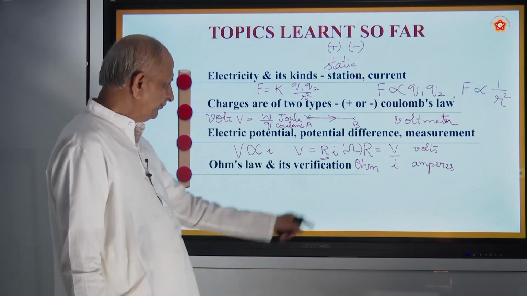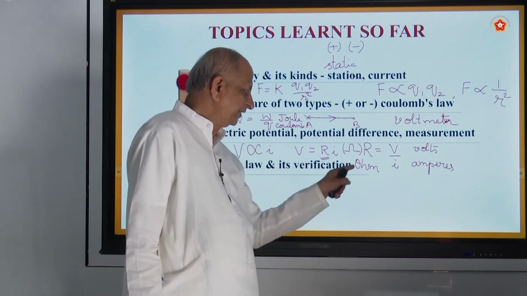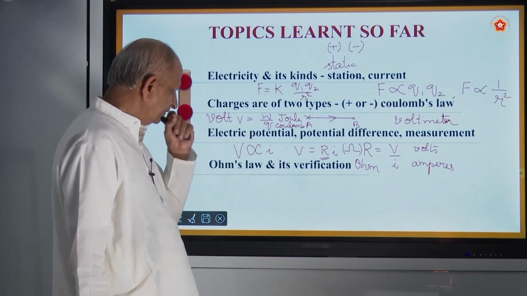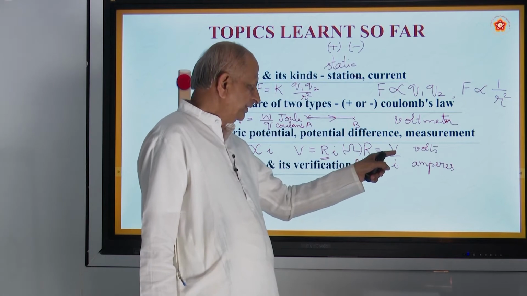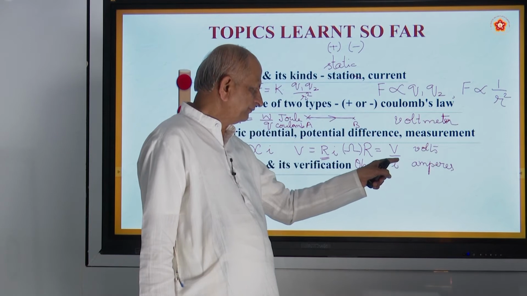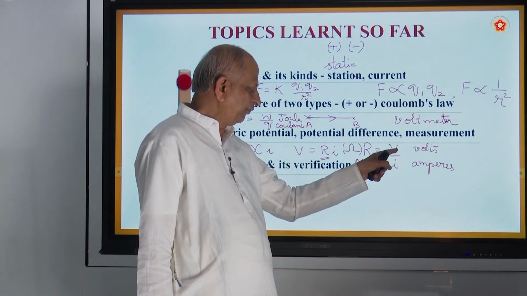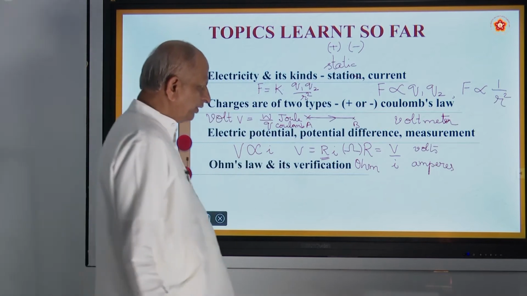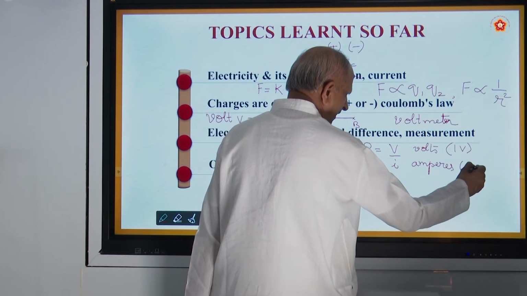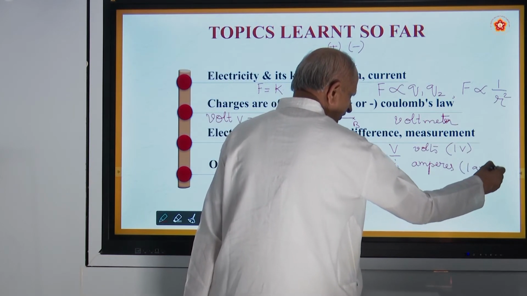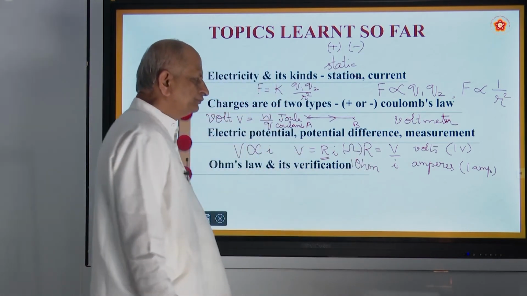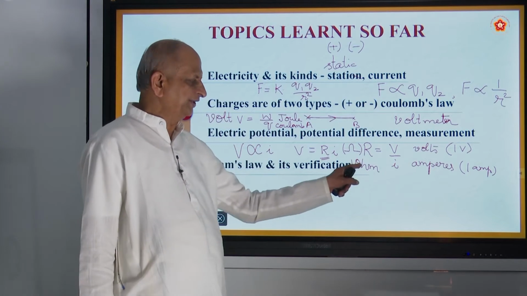Okay. Now this is physics ohm. It is OHM. So 1 ohm of resistance is defined as the resistance given for 1 amp of current in a potential difference of 1 volt. So if the potential difference is 1 volt and the current is 1 amp, then the resistance will be called 1 ohm. It is named after the scientist George Simon Ohm.